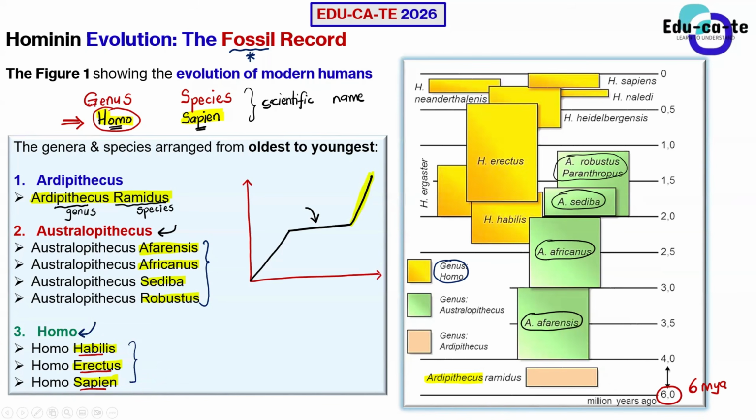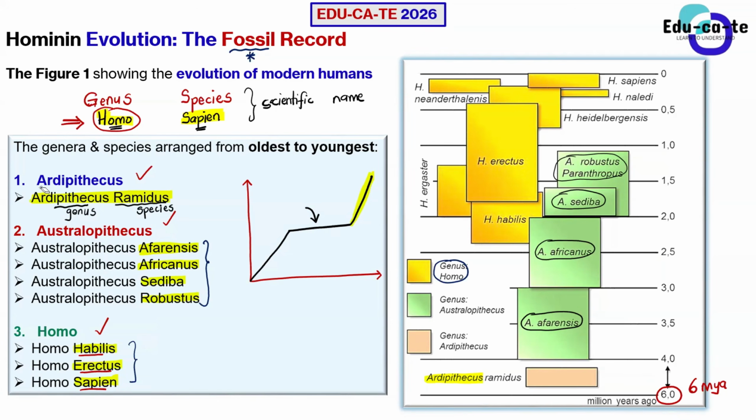So this is the current state that we have, and these are the genera that we have. Whenever they say give three genera, you are going to give Ardipithecus, Australopithecus, as well as Homo. These are the three genera. The plural is genera, please don't try to change it.